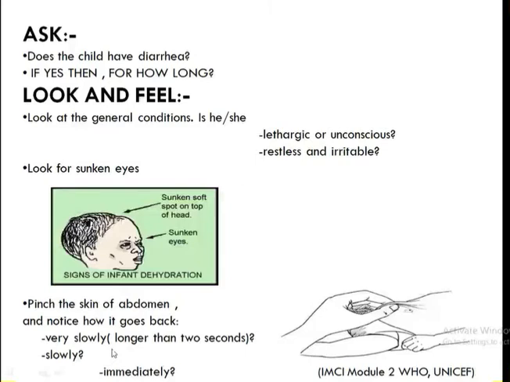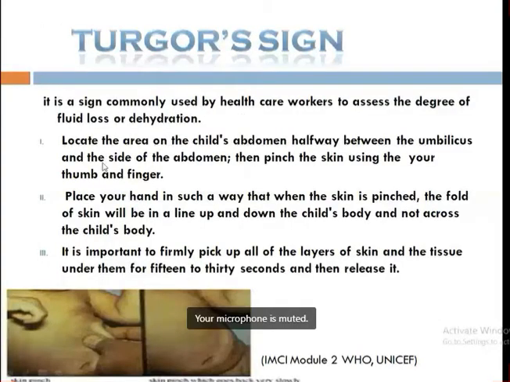So what is skin turgor or turgor sign, or simply the skin pinch test? It is a sign commonly used by healthcare workers to assess the degree of fluid loss or dehydration in babies. First of all, you have to lay down the baby. Then you have to locate the area on the child's abdomen, halfway between the umbilicus and the side of the abdomen. Then pinch the skin using the thumb and finger.